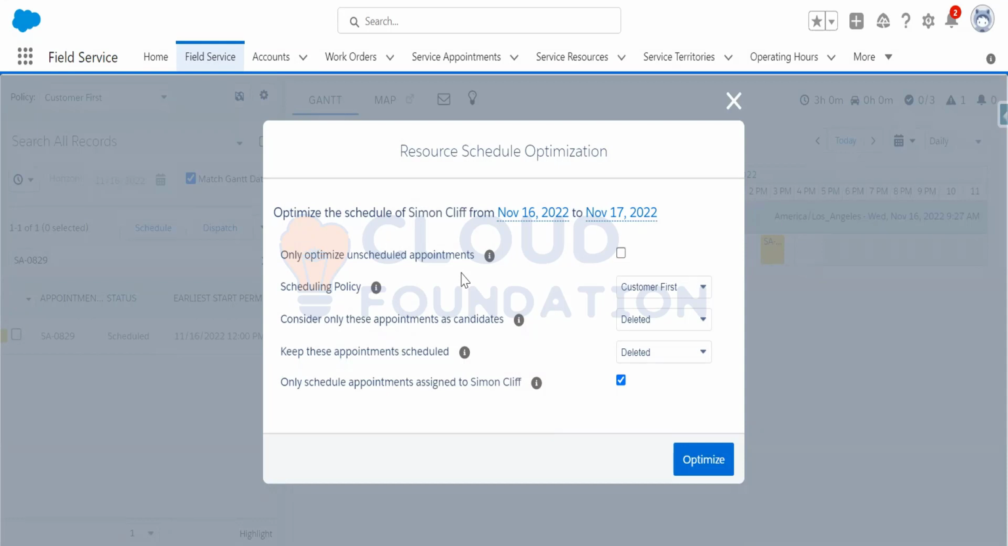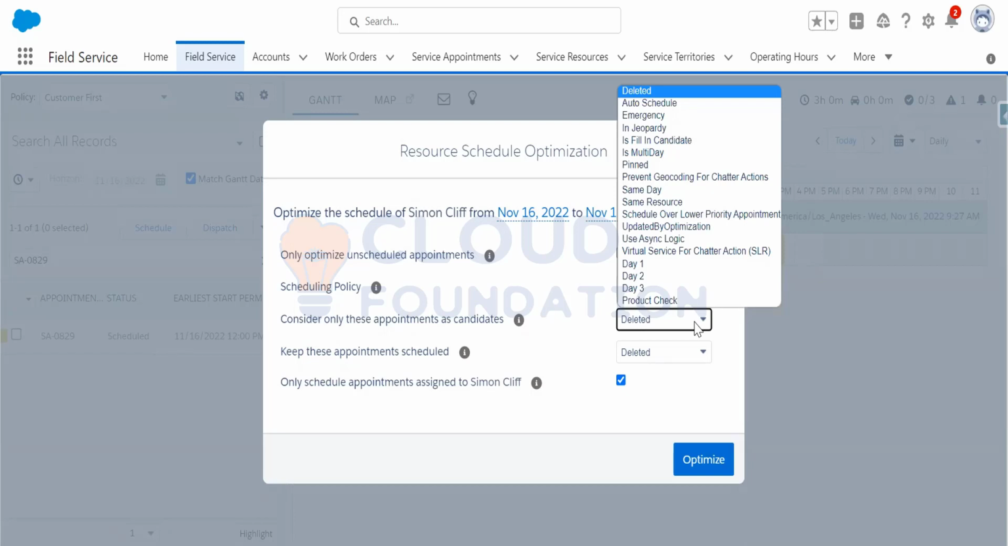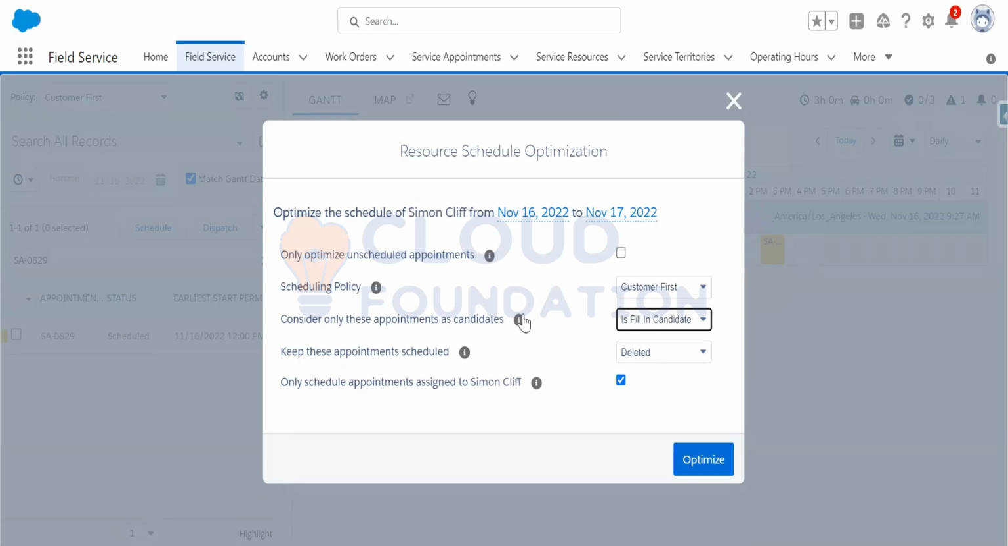Scheduling policy is customer first. Consider only those appointments as candidates. Here it is selected automatically by default. So you need to choose is fill-in candidate. Look at this, is fill-in candidate. This option you need to choose so that it will actually help you choose the high priority job, if the first job is running late or the second job is cancelled. So it will consider only these appointments as candidates, is fill-in candidate.